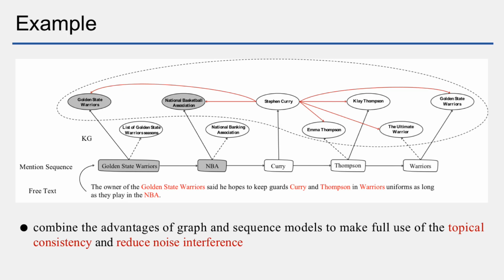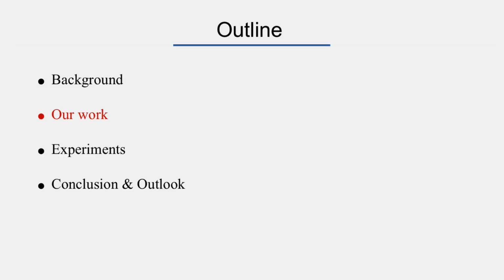So, how to combine the advantages of graph and sequential models to make full use of the topic coherence and reduce noise interference is the problem that needs to be solved.